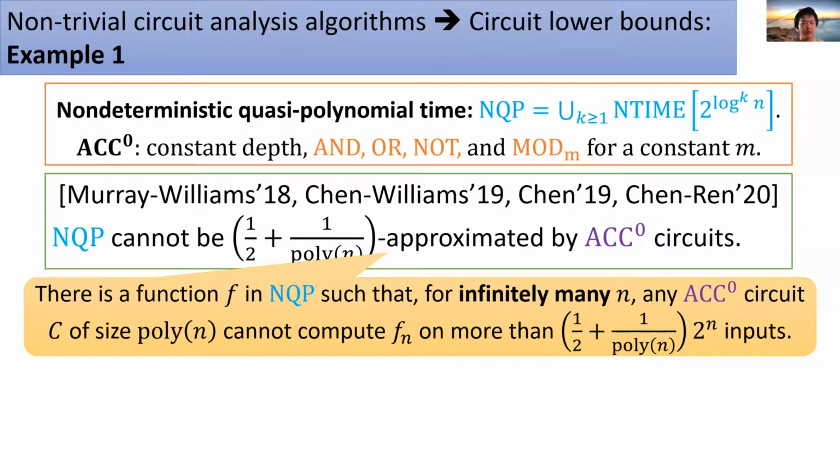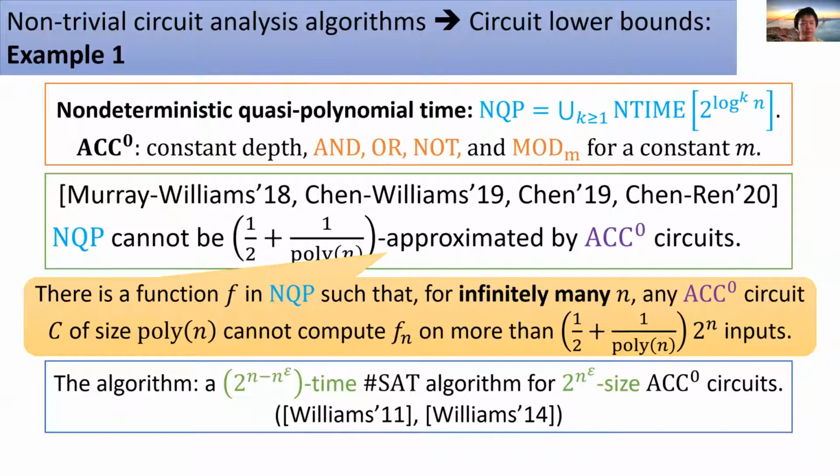What's the algorithm? The algorithm behind this lower bound is a slightly faster #SAT algorithm for sub-exponential size ACC zero circuits. Compared to the 2 to the n time brute force, this algorithm has a 2 to the n to the epsilon saving in running time.